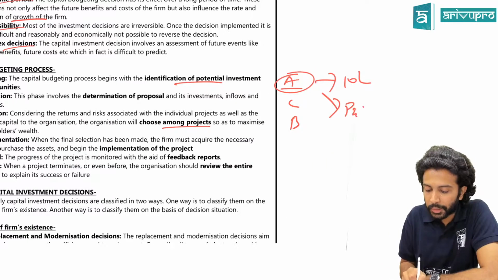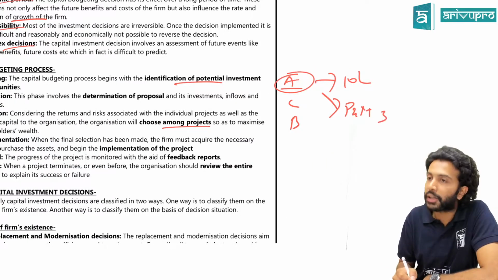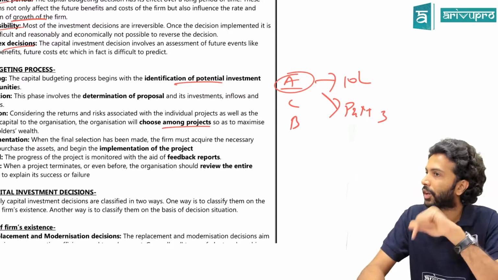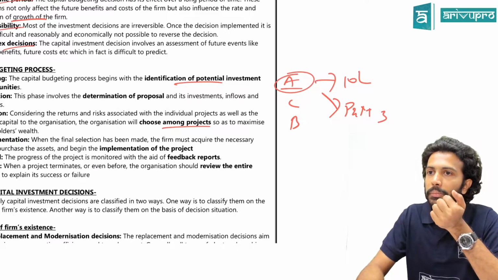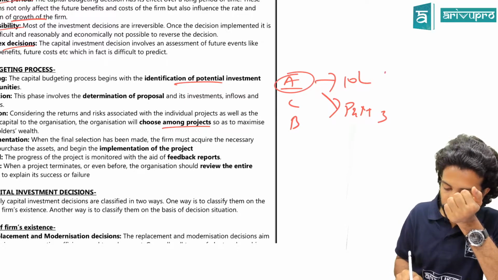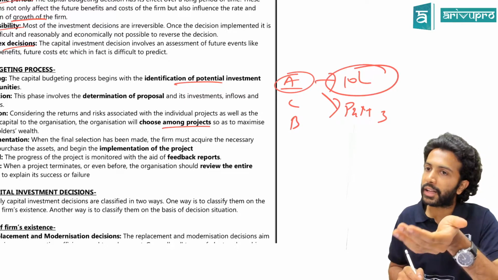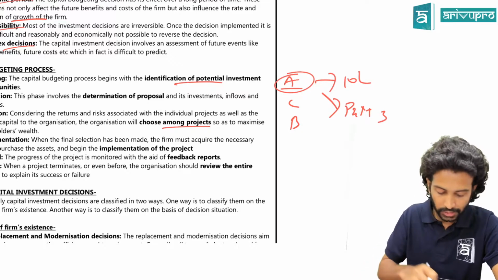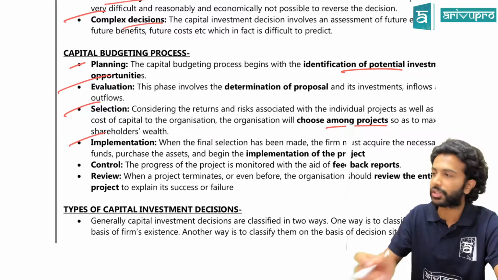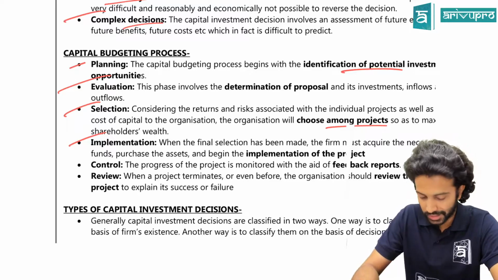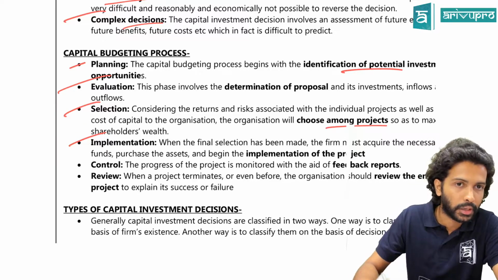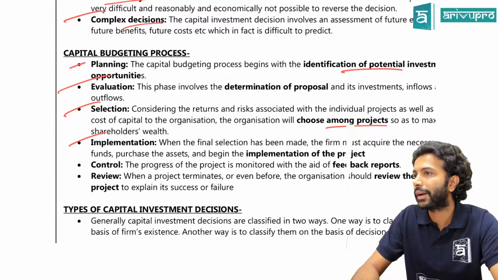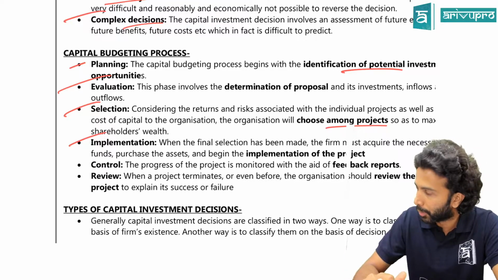It requires a plant and machinery, where it requires 3 plant and machinery. Like this, there'll be certain requirements for each project. Now what do you have to do? If you want to go for project A, first you have to arrange a source of finance, and you have to arrange all the assets that particular project requires. That is what we're going to do in the implementation stage. Whatever resource is necessary for that particular project, we have to go ahead and procure that. That happens in your implement stage.